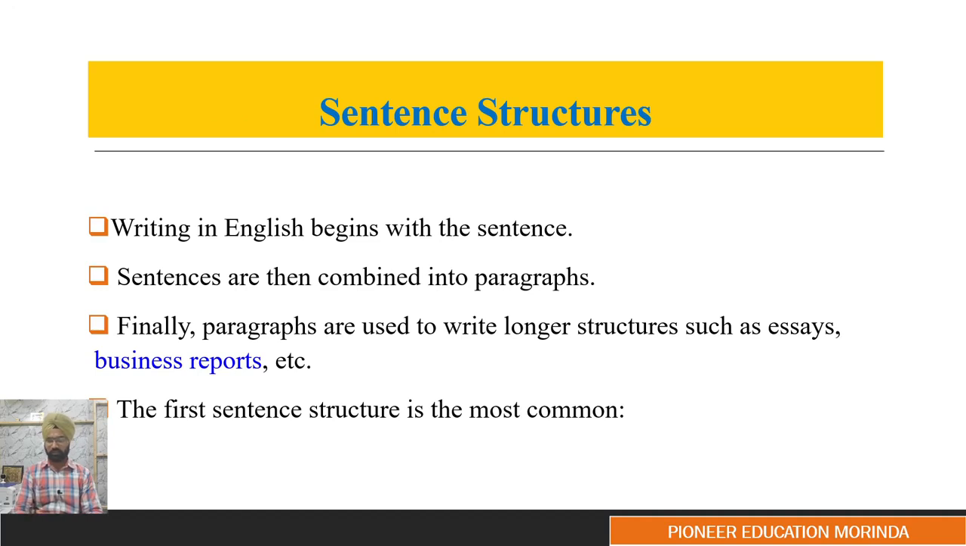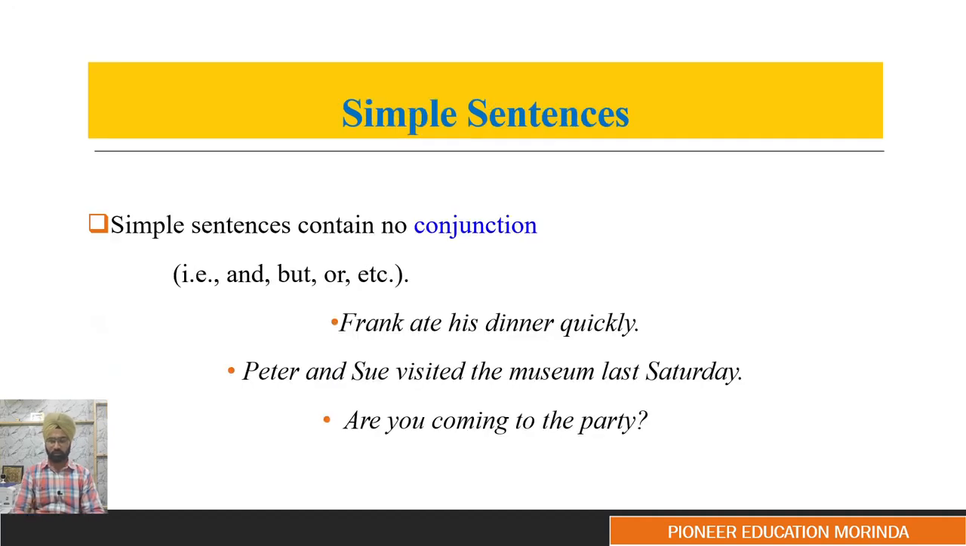So the first sentence structure is the most common, that is called the simple sentences. Simple sentences contain no conjunction. They do not have any kind of conjunction like and, but, or, etc. These sentences generally have one subject and a form of verb and then the object part. Frank ate his dinner quickly. Peter and Sue visited the museum last Saturday. Are you coming to the party?